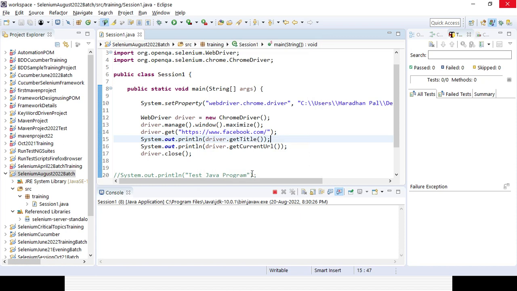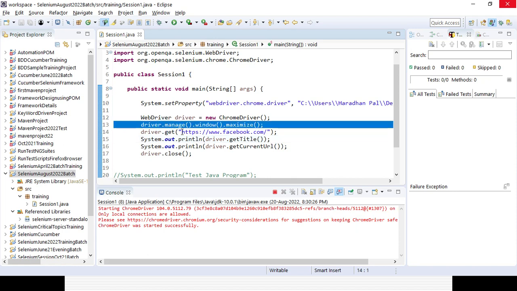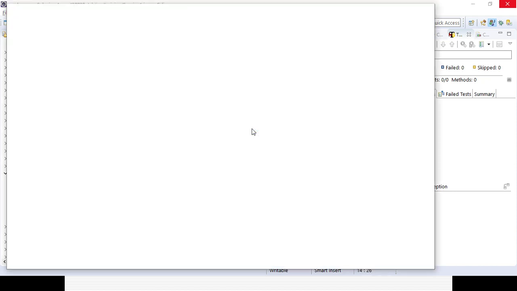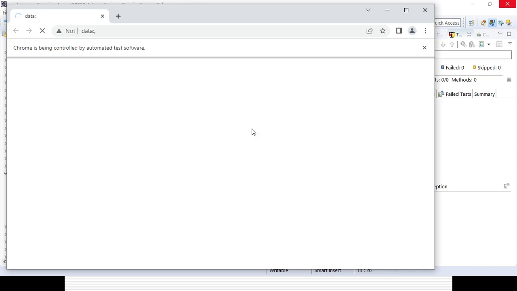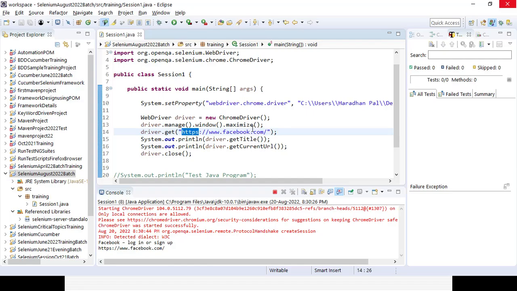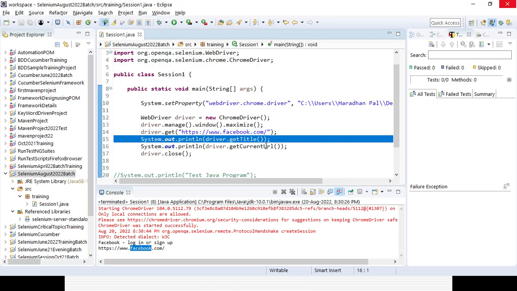So what it will do, it will launch the Chrome browser first, right? It will maximize the Chrome browser. It will open the Facebook page. It will get the title and the current URL in the console. It will close the browser. So that is the step it will do. It is launching the Facebook page. Once the page is fully loaded, it will close the browser, right? And you can see the title is coming and the current URL is also coming, based on what we have written here.